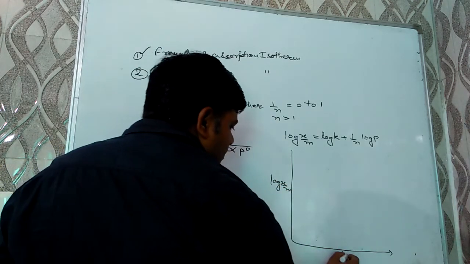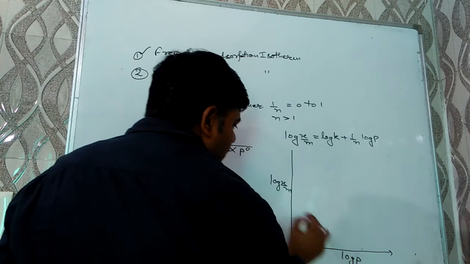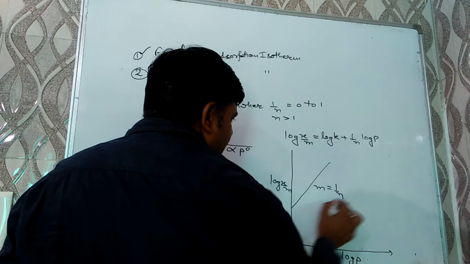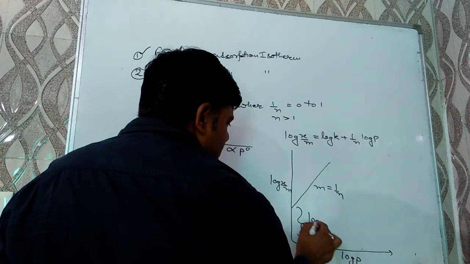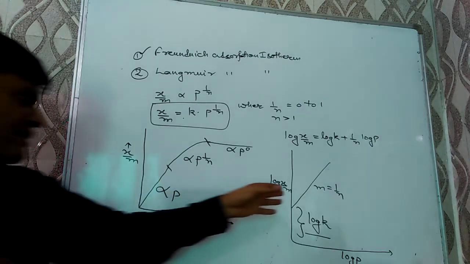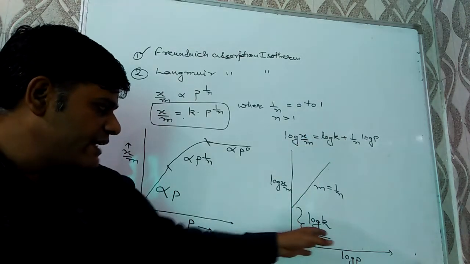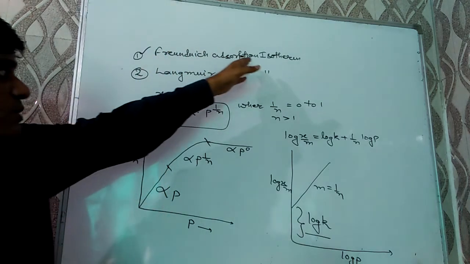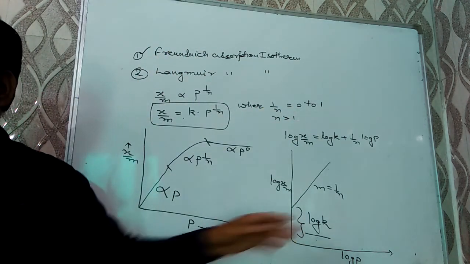On abscissa, I have to take log P. We will get a straight line with slope 1 by n and intercept log K. Generally, questions might be there in competitive exam: what is the slope, what is the intercept. So, question may be there in board exam: what is Freundlich adsorption isotherm? Explain them graphically.